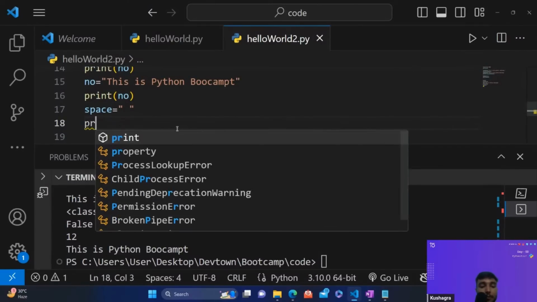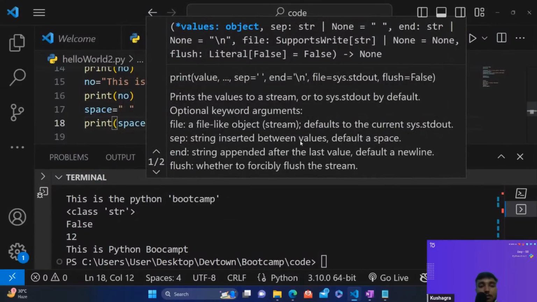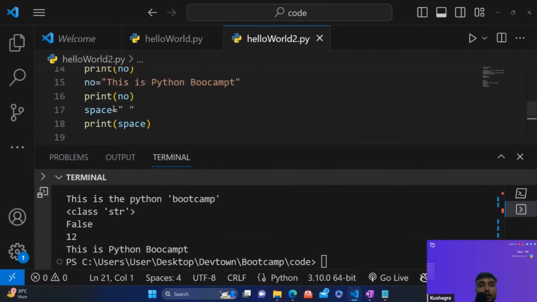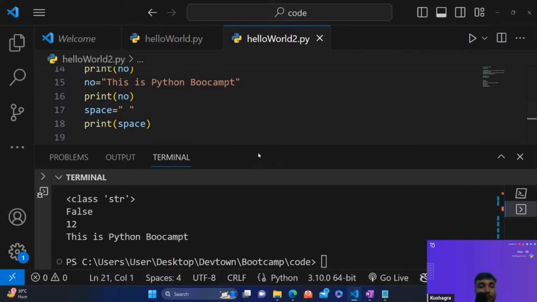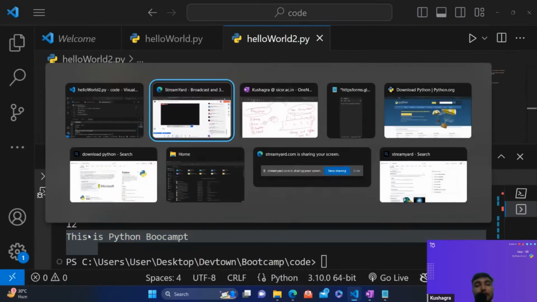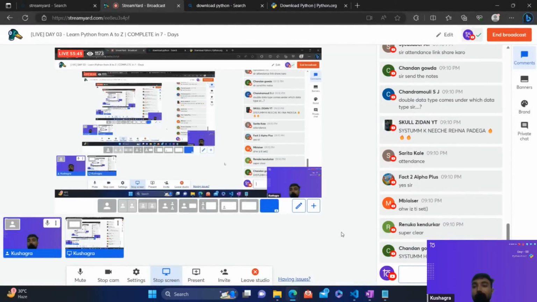Let's see what exactly is the output. You can see over here we are getting a blank. If you print this, you are going to get this blank space. That's absolutely clear, guys.